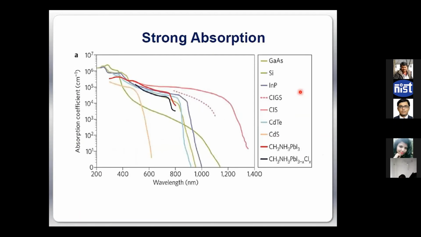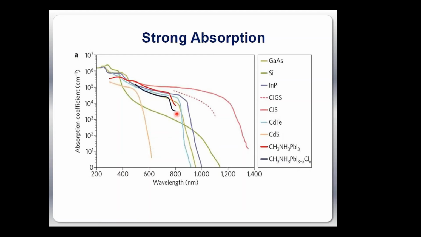And again, if you see the absorption profile of this molecule, you will see it can absorb all the way from 300, and these blue and red curves are two different varieties of perovskite molecules. It can absorb from almost 300 to 800, which was the primary target from the solar spectrum.